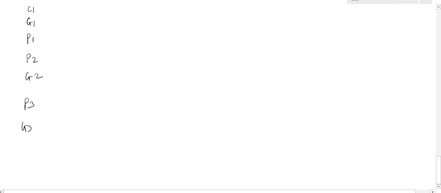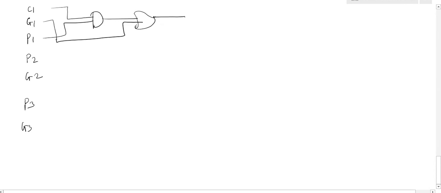First we'll implement C2. For C2 I have to give the inputs as G1, P1 and C1. So I have to use one AND gate. To that AND gate I have to give the inputs P1 and C1. P1 will be the first input, C1 will be the second input, and this I am giving to the OR gate. The second input to the OR gate is G1. This is C2.